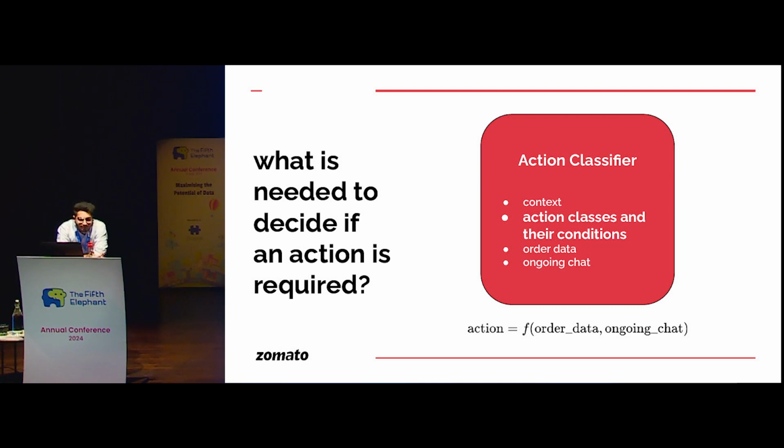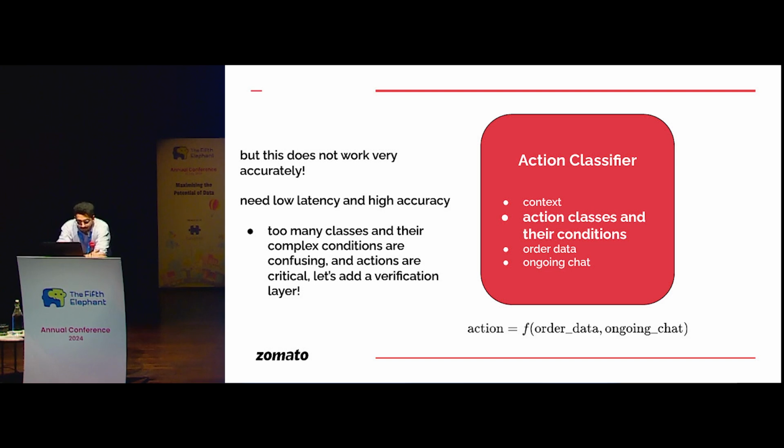You want a system that takes in ongoing chat. You want a system that also takes order data to see where the order is currently. And you also obviously want to pass in the action classes that you want the bot to take and the conditions along with it. So it essentially becomes a multi-class classification problem, right? So this is the action classifier agent that we have designed, which takes in action classes and their conditions, order data, ongoing chat. So it is essentially a function of order data and ongoing chat, as you can see down below, right? But practically speaking, this does not work out quite well.